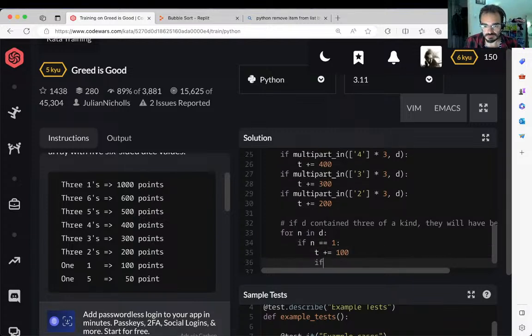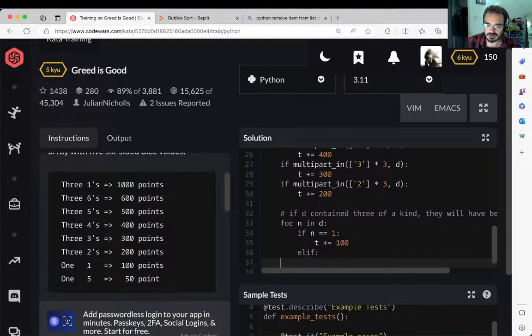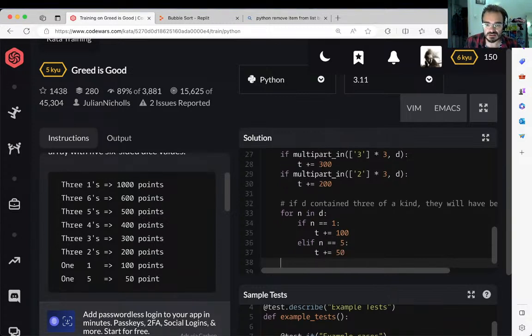and if, well, it's an elif here really, elif syntax, n is equal to 5, colon. It's the else, that's just got the colon, the straight up colon, boom. That's t plus equal 50, right? And then simply return t.